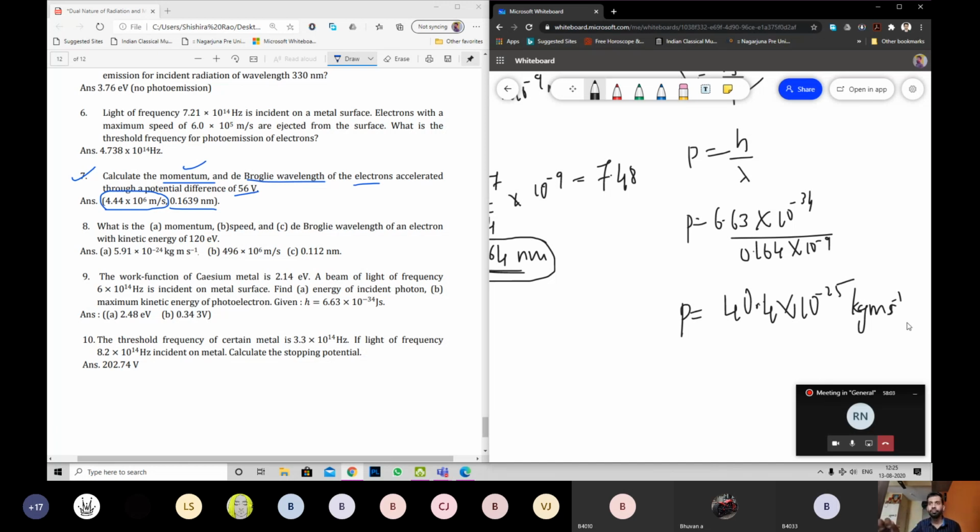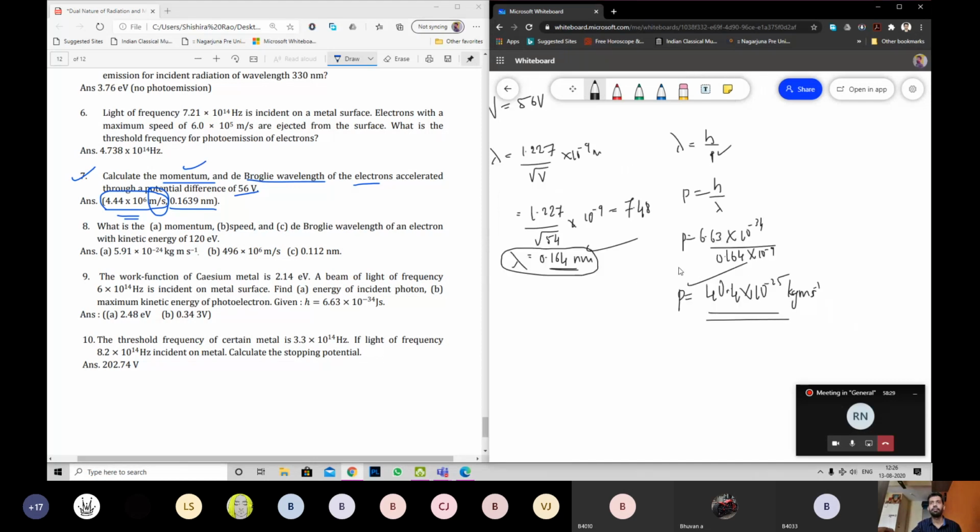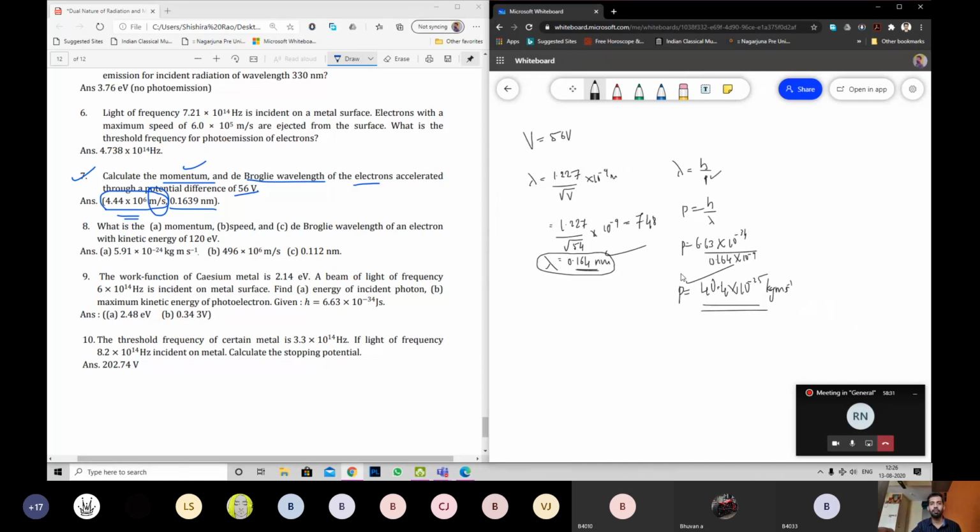The value that has come here is correct. The given answer is what? 4.44 into 10 power 6. If you see the unit, what is the unit? Meter per second. The question asks for momentum, but they have given velocity or speed. That might be a right answer for speed. That is not the question, right? This is your answer. Lambda and p. Those are the answers. Proper.